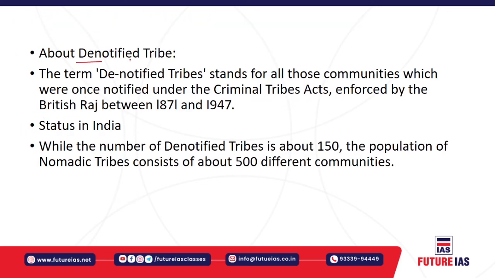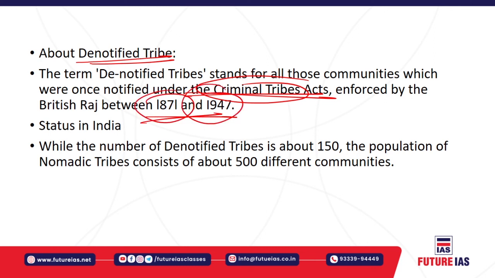Now let us understand about these denotified tribes. First of all, this term, denotified tribes, stands for all those communities that were considered criminal tribes. They were notified under the Criminal Tribes Act, enforced by the British Raj between 1871 and 1947. Ultimately this act was repealed, and it was replaced by another act known as the Denotified Communities Act. A few of these communities listed as denotified were also nomadic.